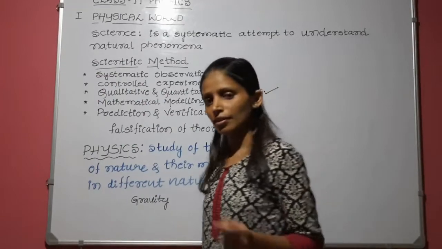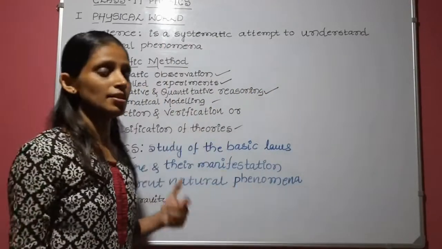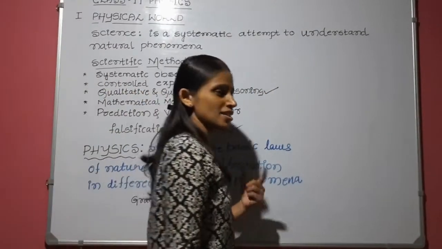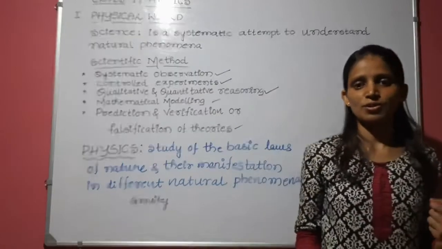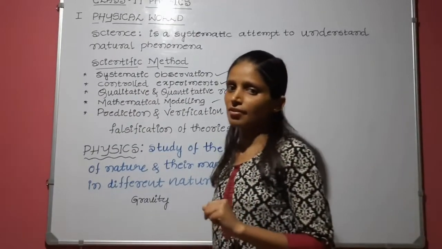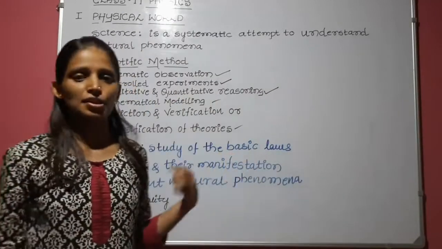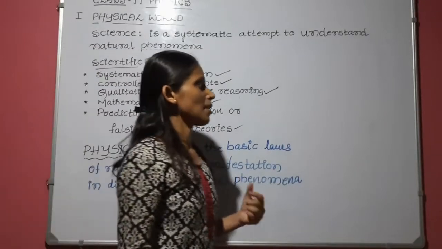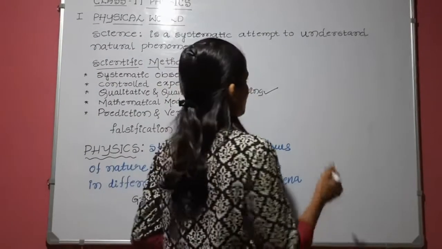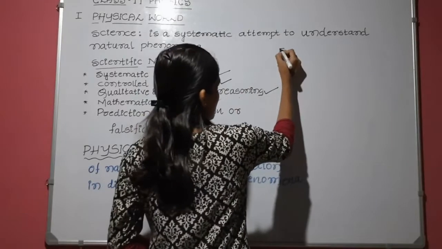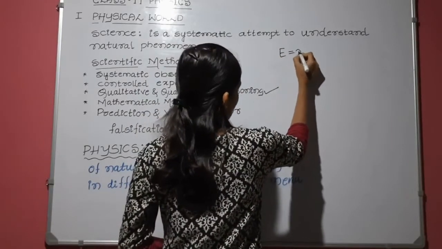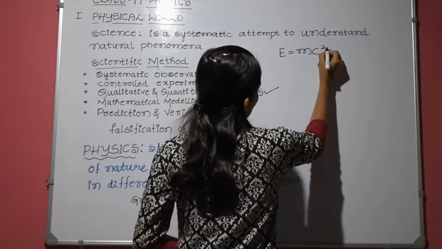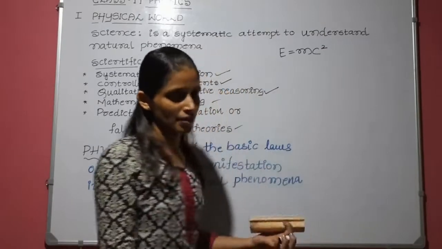Here we are studying the laws of nature, that means natural laws and their manifestation through the different natural phenomena. For example, you know the Einstein energy and mass relation, E is equal to mc square. It's the famous equation.